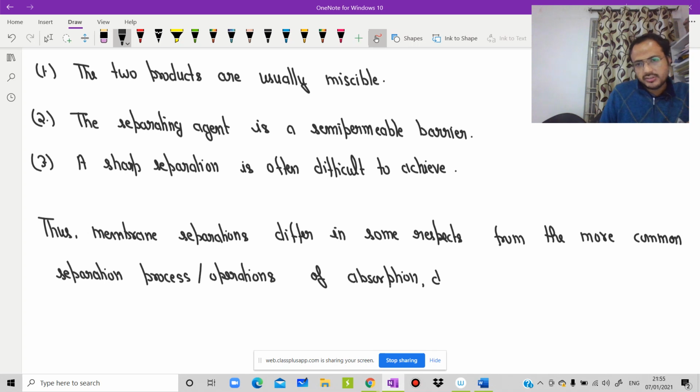Is it clear? All these things should be crystal clear to each and every student.